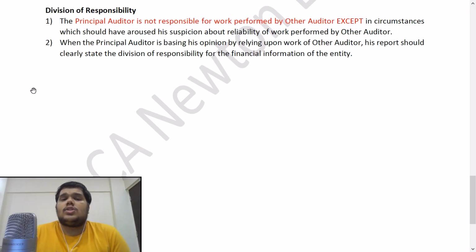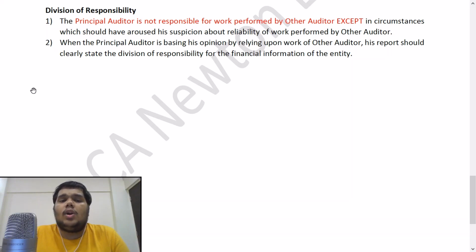The principal auditor is not responsible for the work performed by other auditor. Very, very important. He is not responsible for the work performed by the other auditor, except in circumstances which should have aroused his suspicion about reliability of work performed by other auditor. Now, if there was something which was very, very evident, it was in front of his eyes, he should have known it. Except in such circumstances, he will never be responsible for the other auditor's work, but he should be alert. There should be basic skepticism that is expected of him.